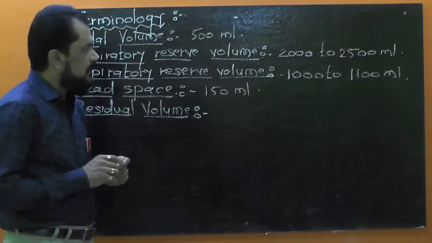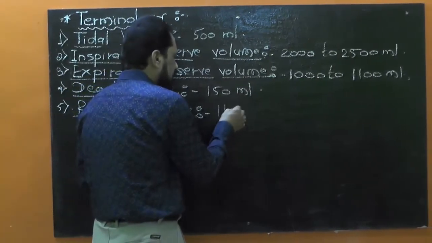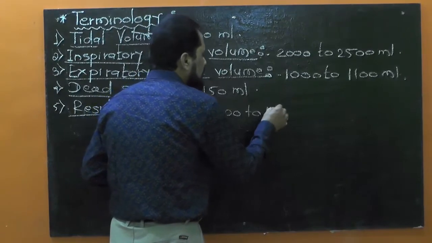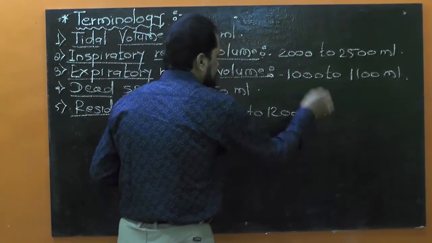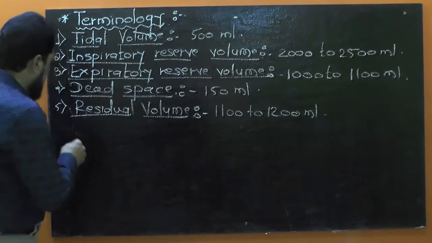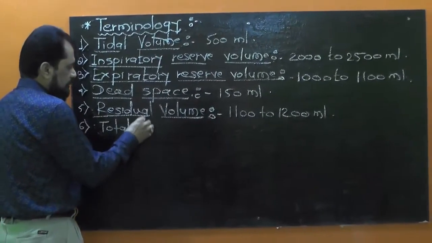This residual volume is about 1100 to 1200 ml. Come to the next term, total lung capacity.